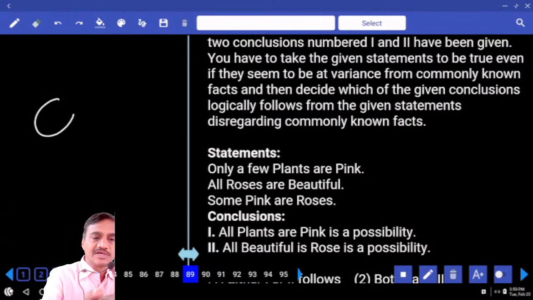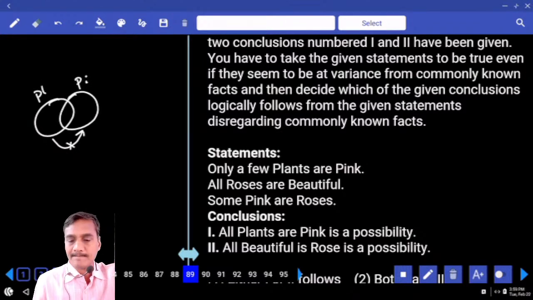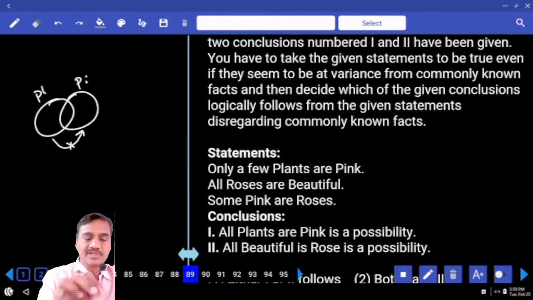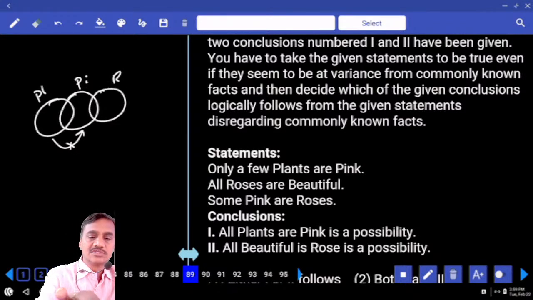Only a few plants are pink. That means only some plants are pink, but not all. That means this entire plant cannot be a part of this pink. And all these roses are what? All roses are beautiful. And some pink are roses. Some of the pink are roses. And at the same time, all roses are beautiful. This entire rose is beautiful.